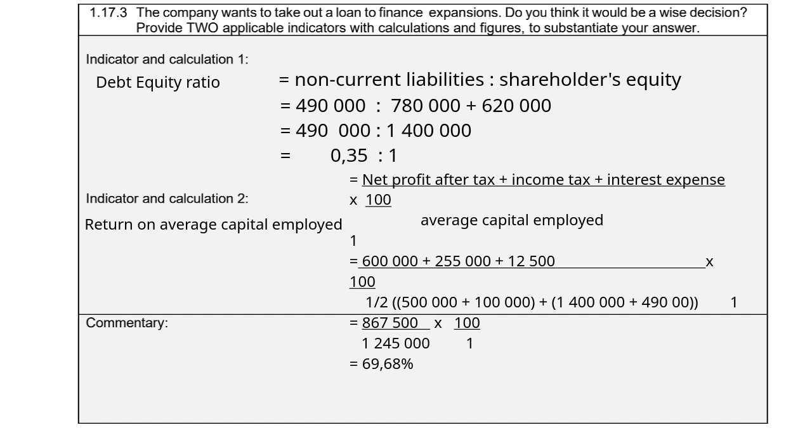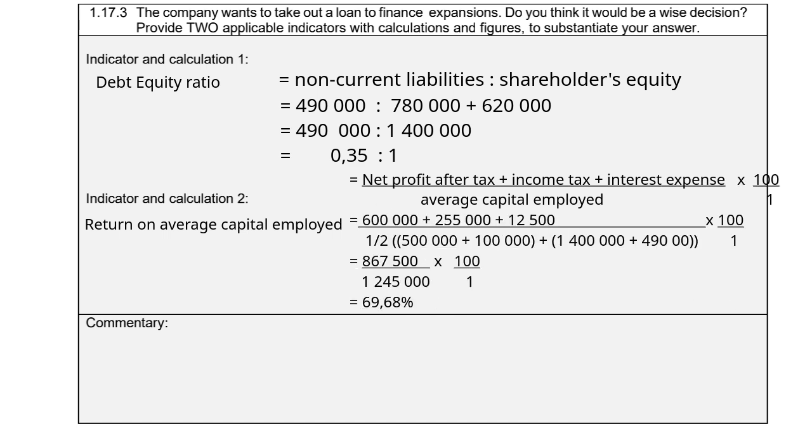your net profit after tax plus your income tax plus your interest expense times 100 over 1 over your average capital employed. Okay, so our net income after tax is 600,000. Our income tax is 255,000, and our interest expense is 12,500.